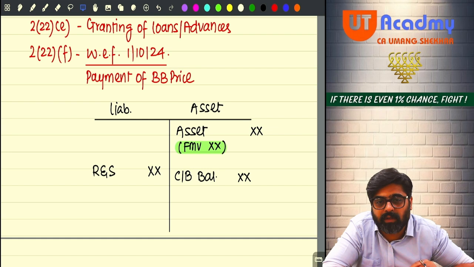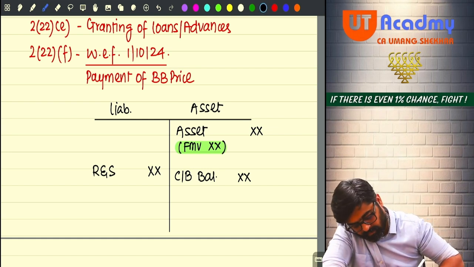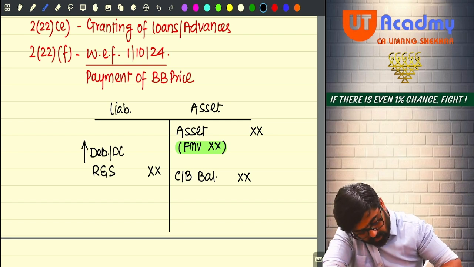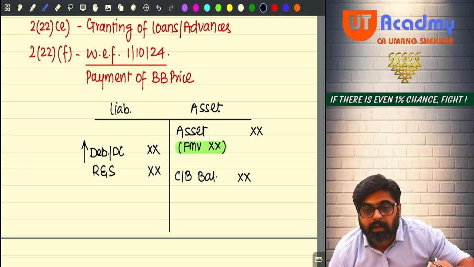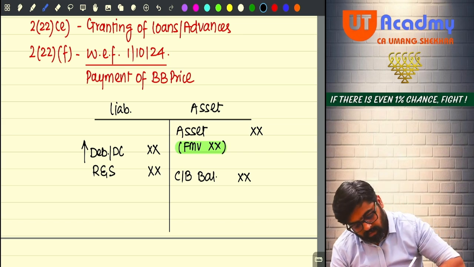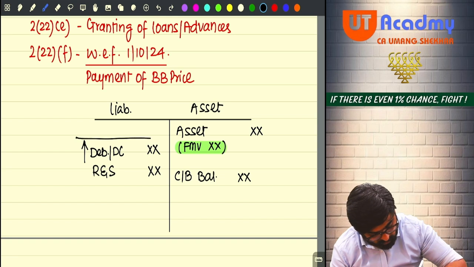So now what you will see is that debentures, deposit certificates are issued. So you are supposed to check the debenture or debenture certificate. What is the fair market value? You will take the fair market value, not the book value, huh?